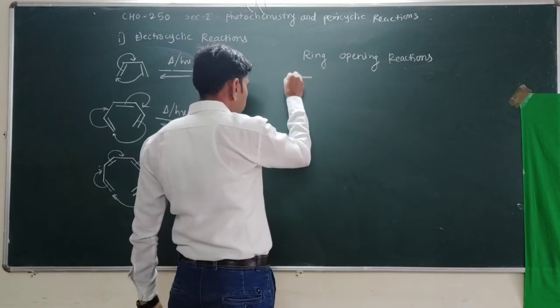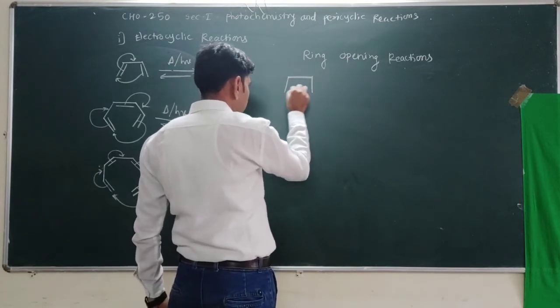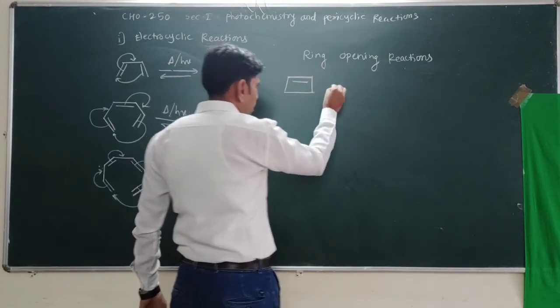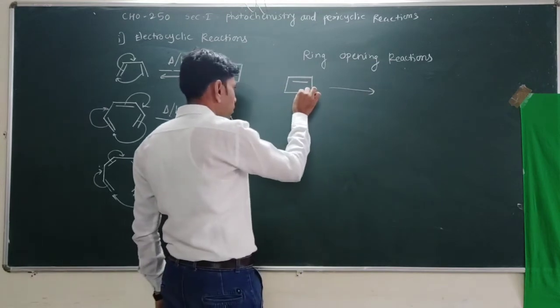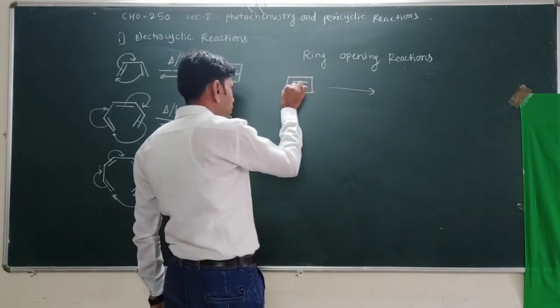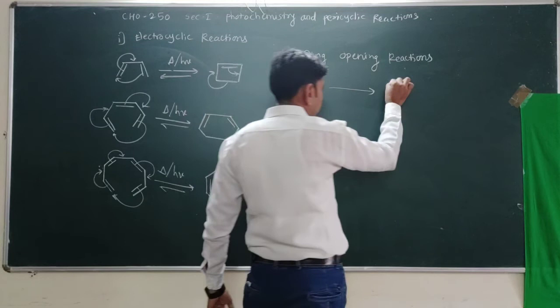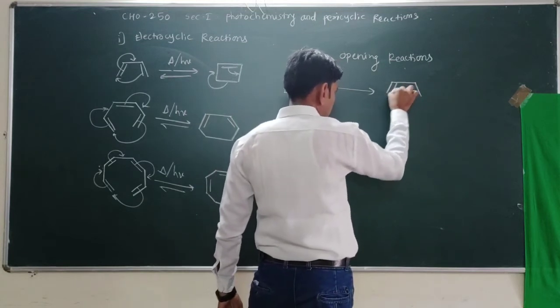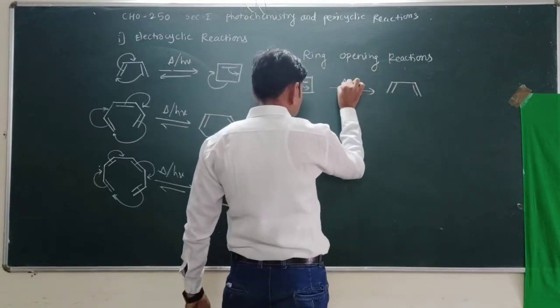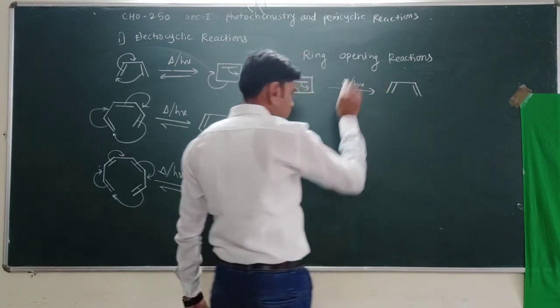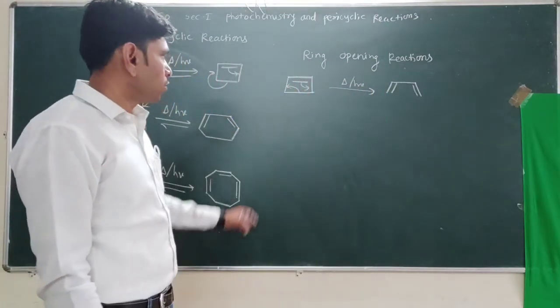We consider here a ring opening reaction, that is, this ring closed, and when the ring opens in this manner we obtain the open chain product, either by the thermal or photochemical way.